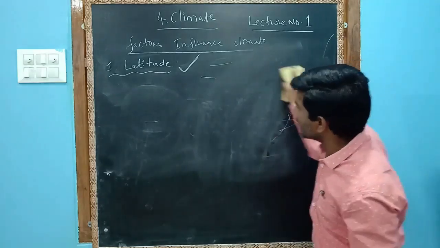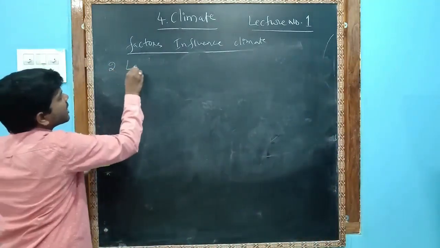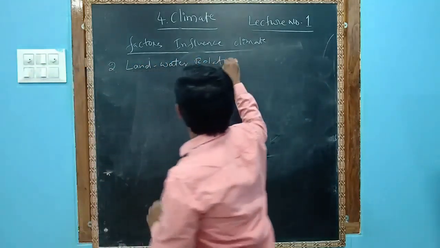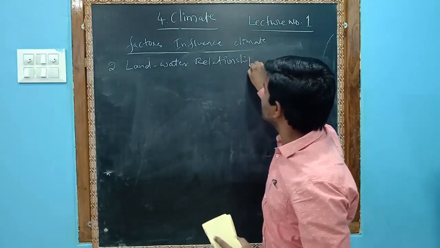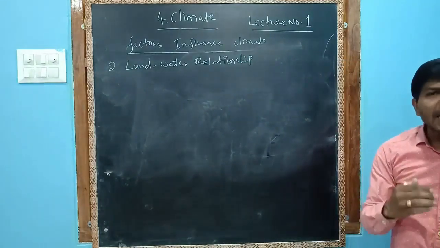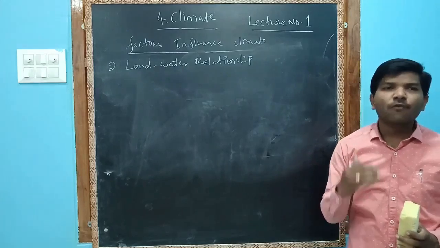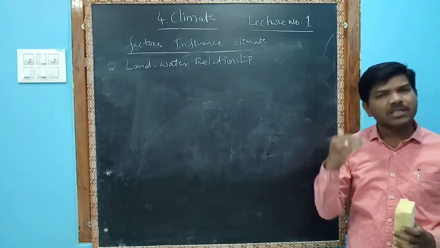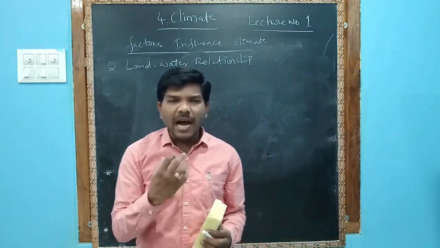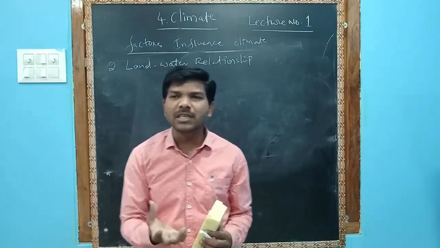Next, the second factor is the land-water relationship. It is also one of the very important factors. Usually land gets heated faster than the sea. I repeat, land gets heated faster than the sea and cools faster than the sea. So land acts as a good absorber.